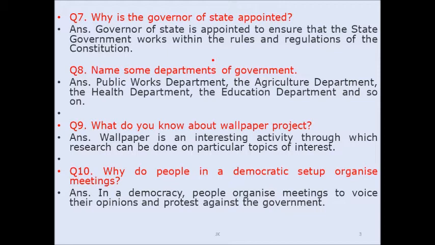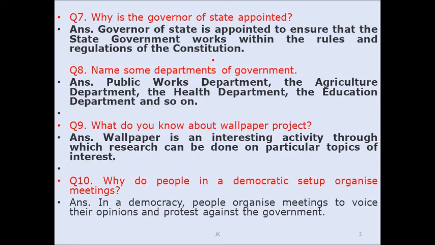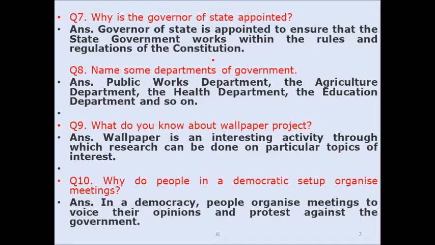Question number 9. What do you know about wallpaper project? Answer. Wallpaper is an interesting activity through which research can be done on a particular topic of interest. Question number 10. Why do people in the democratic setup organize meetings? Answer. In a democracy, people organize meetings to voice their opinion and protest against the government.